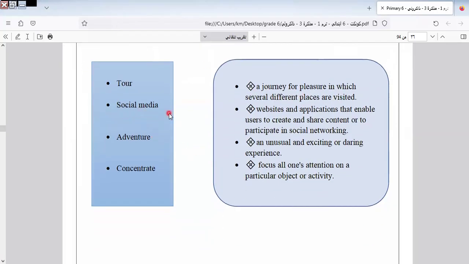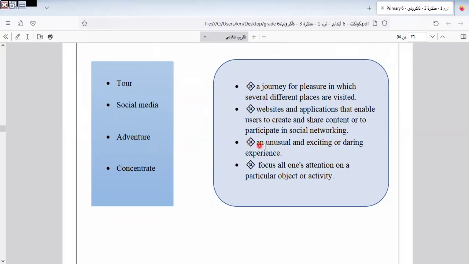Here we have social media. I think all of us know social media, like what? Like Facebook, like Instagram. We have Facebook, we have Instagram, we have also Telegram. We have many kinds of social media that we use nowadays. Here we have websites and applications that enable users to create and share content or to participate in social networking.